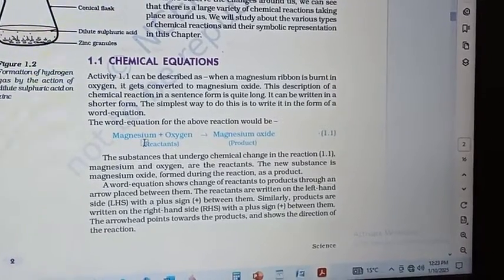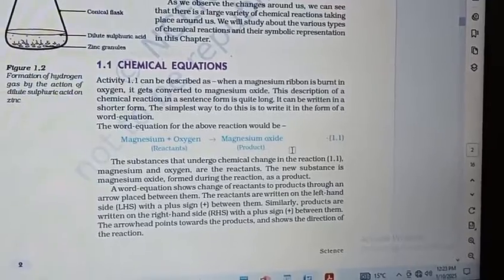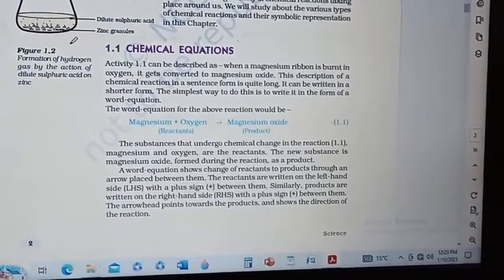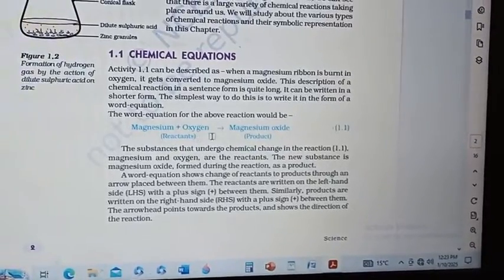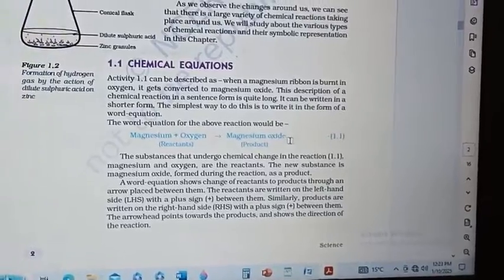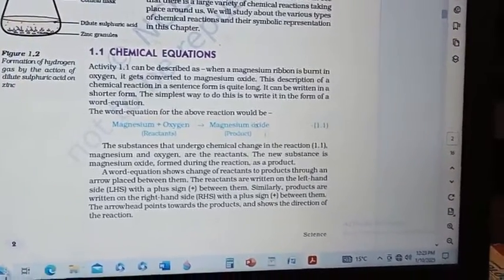At the left hand side we always take the reactants, and at the right hand side we always take the product. Here we have taken magnesium, Mg, and oxygen.